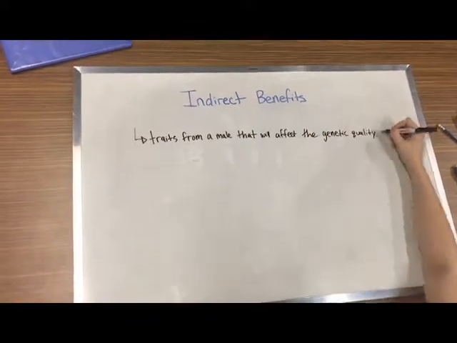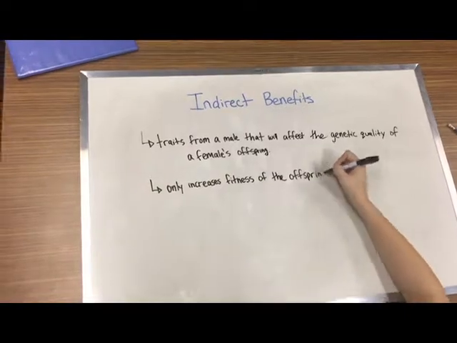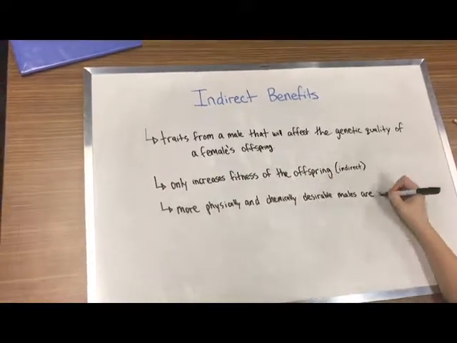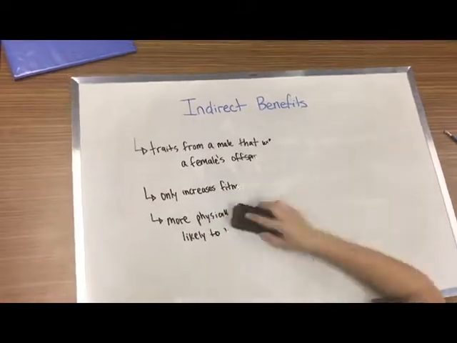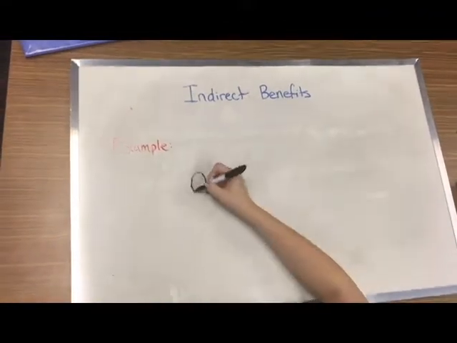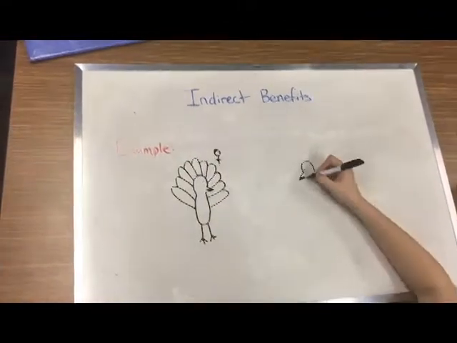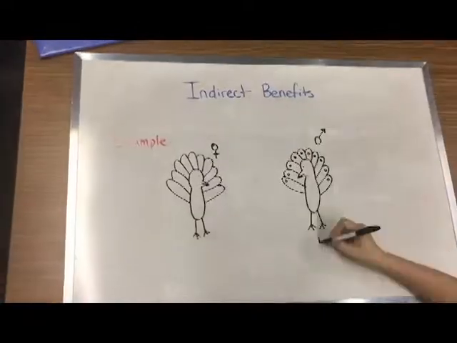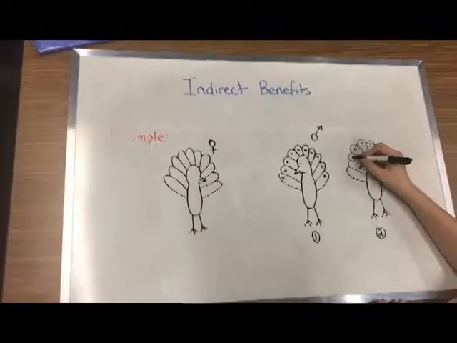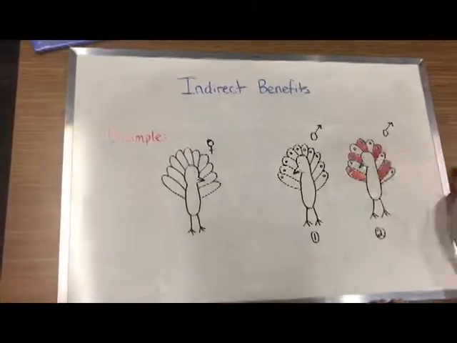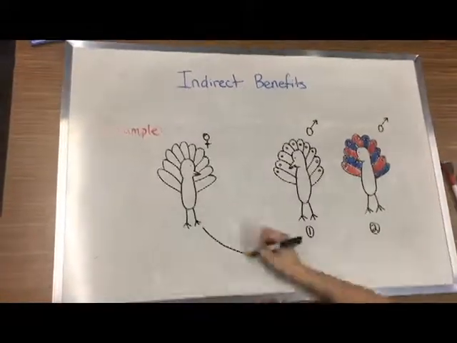Indirect benefits will affect the genetic quality of a particular female's offspring, such as choosing a male that is more desirable in physical and chemical traits. Unlike direct benefits, indirect benefits will only increase fitness of their offspring, with no material benefits going directly to the female. The choice of more physically fit males will mean more favorable alleles in the sperm in comparison to other males of lesser quality. In many species, such as the peacock, ornamental traits are also an example of indirect benefits, as females will be more likely to choose a male that is larger and more colorful.